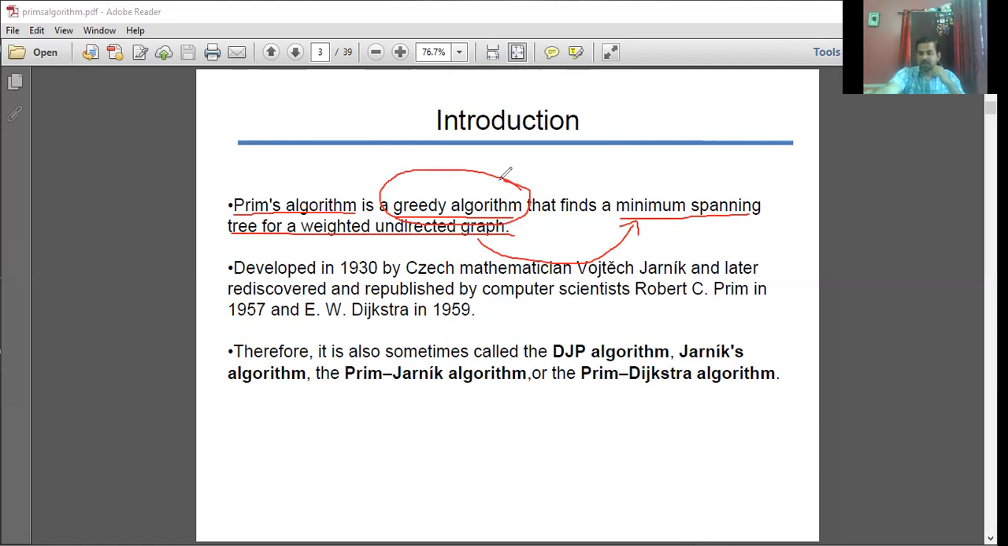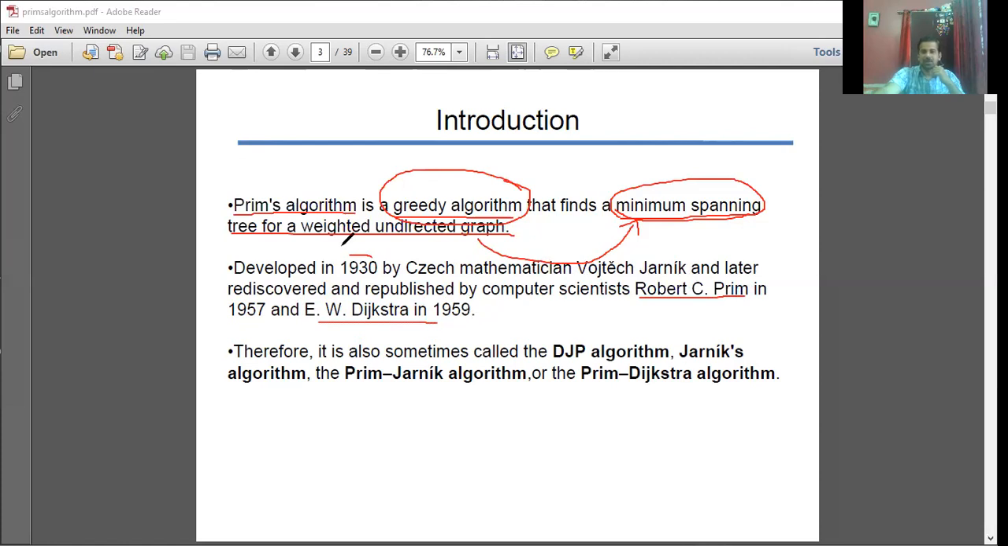So using that concept, I am trying to address this particular problem, that is minimum spanning tree. The addressing of this problem, we call it as a Prim's algorithm. So obviously, it was initially developed by a Czech mathematician Vojtěch Jarník, and later it was rediscovered and published by computer scientist Robert C. Prim in 1957, and later by Dijkstra in 1959.